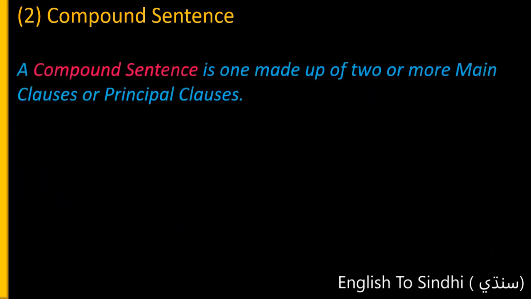Now let us talk about compound sentence. The definition: a compound sentence is one made up of two or more clauses or principal clauses. That's it.